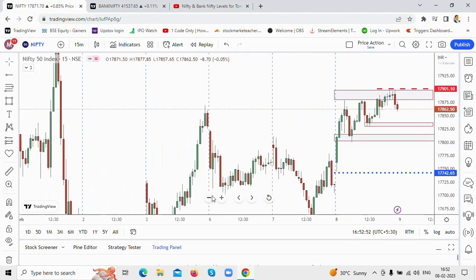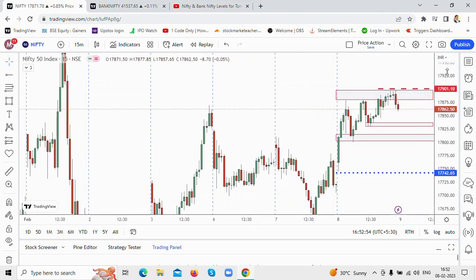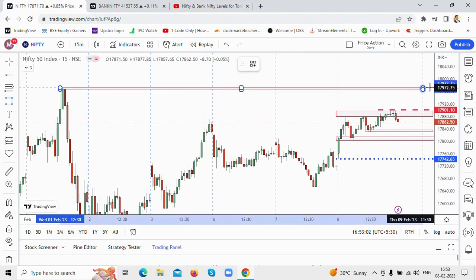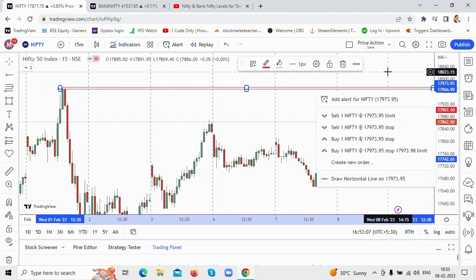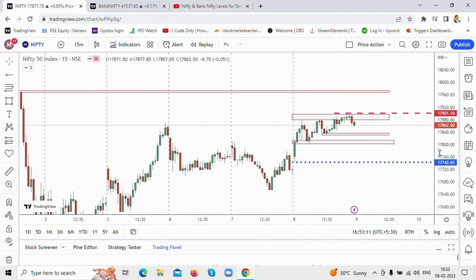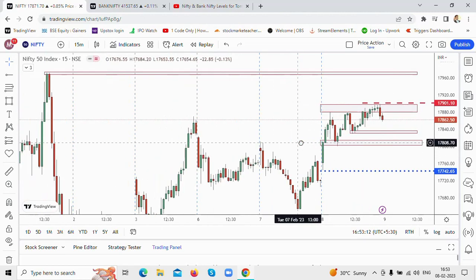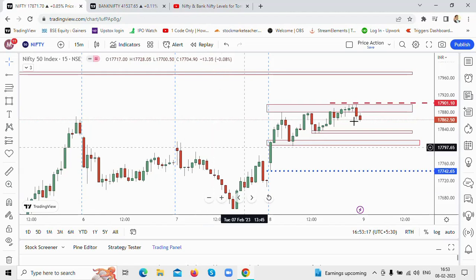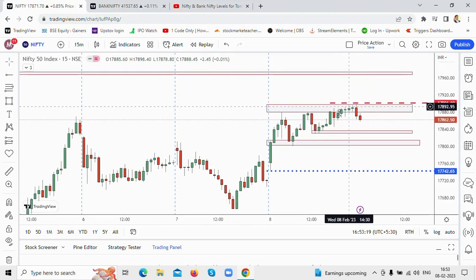Also, if you go back into the chart, we have a major hurdle here around the 18,000 mark, around 17,980 to 18,000. If this level gets broken, you never know what might happen, we could see new highs in Nifty and the markets. So what are we watching for tomorrow's session? I hope these levels have made it clear for you what you need to look out for.